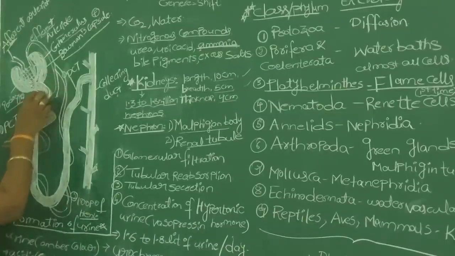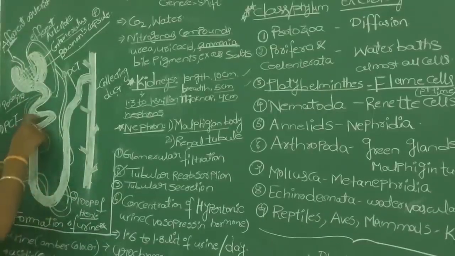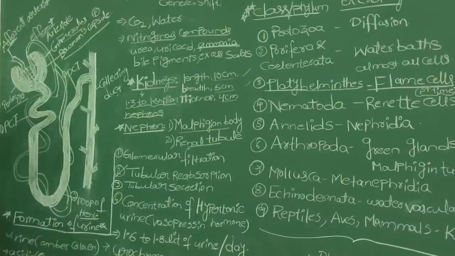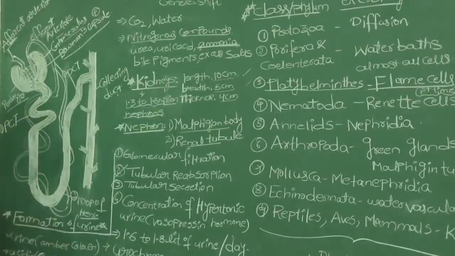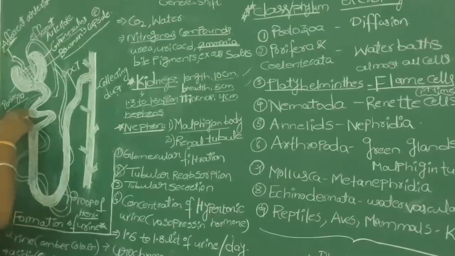This one we call the pericapillary network or peritubular network. Peri means around, so the capillaries present around the nephron we call the peritubular network. In the PCT region, tubular reabsorption takes place, which means the excess water and even some useful molecules are reabsorbed back into the blood capillaries, the peritubular network, from the PCT region of the renal tubule.